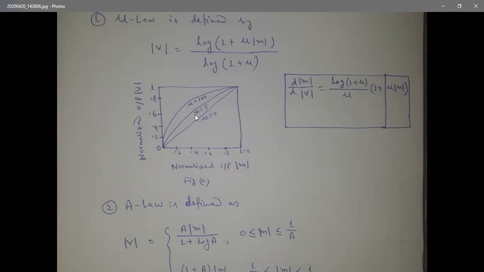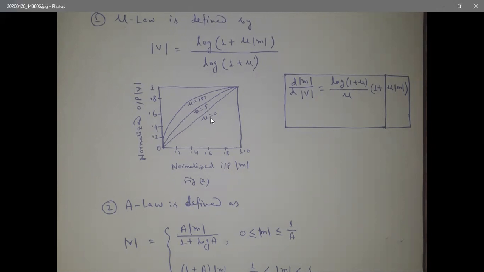In the case of the uniform quantizer, the quantization corresponds to mu equal to 0. Mu equal to 0 means uniform quantization. Uniform quantization means we know the step size remains constant throughout the input level. So the value of mu equal to 0 corresponds to the uniform quantization process.